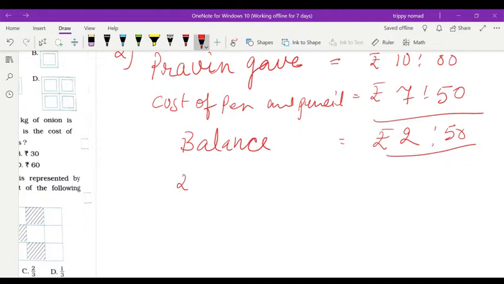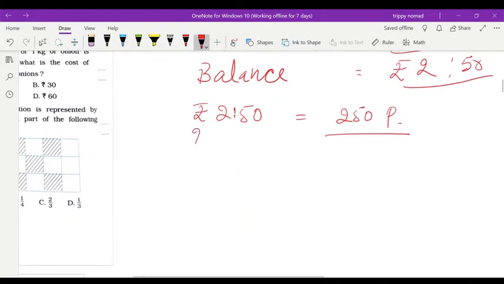Okay, rupees 2.50 is equal to 250 paise. That means 2 into 100 plus 50, that will be 250 paisa. But the coins he got back are 50 paisa coins.